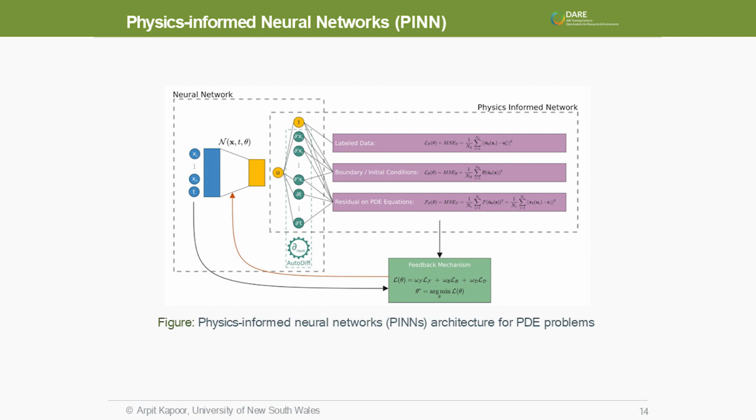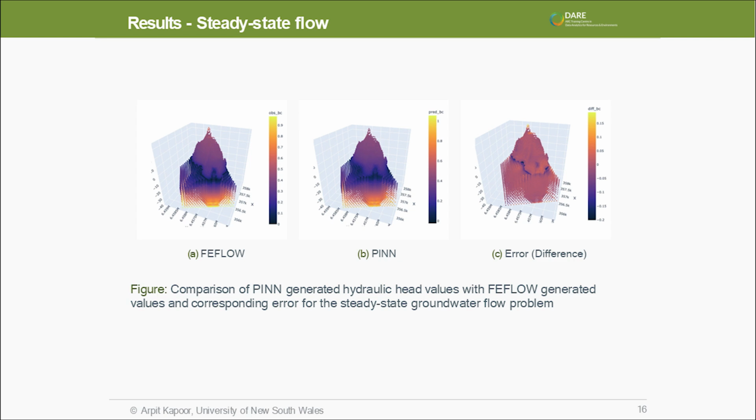But what we can do with this model is use the data generated from our groundwater flow model, such as FEE-flow, at a low resolution. We can try to train a machine learning emulator of these models to do this inference very fast. That is where these models can really help us. We can train them once, and keep generating inference from these models very quickly. That's what we did in the study.